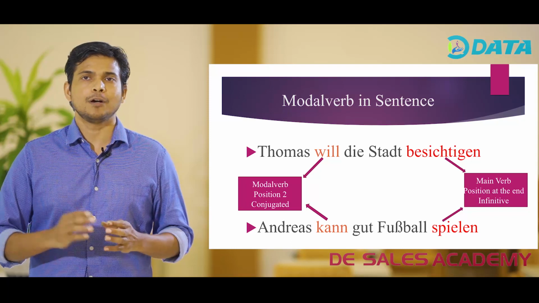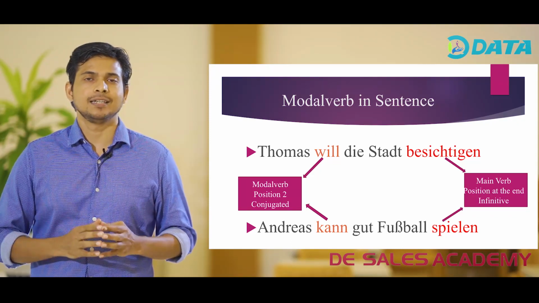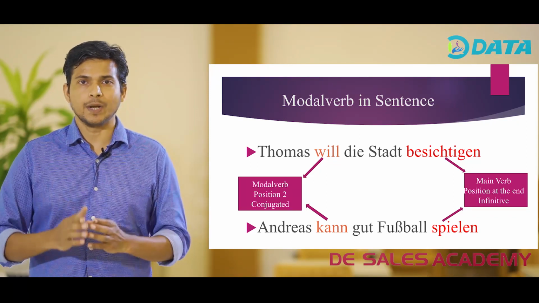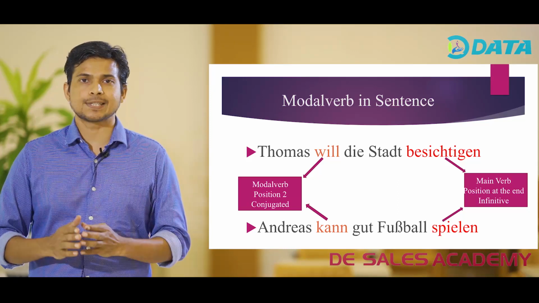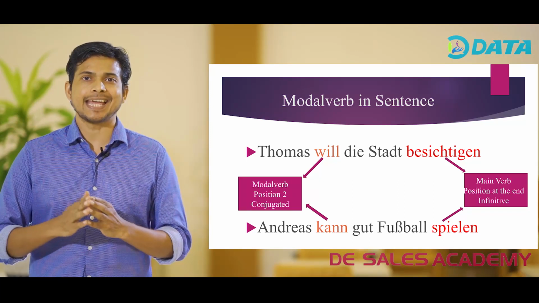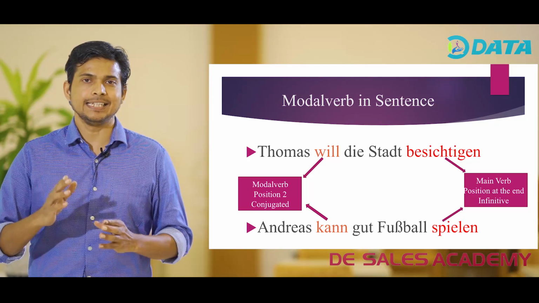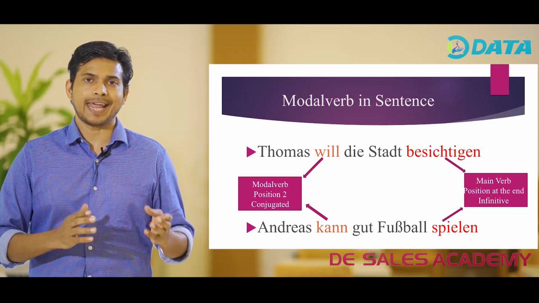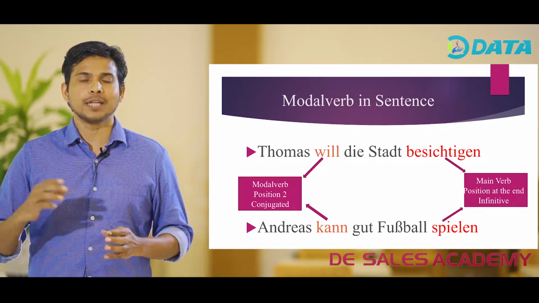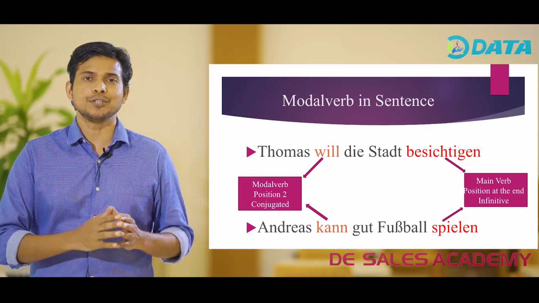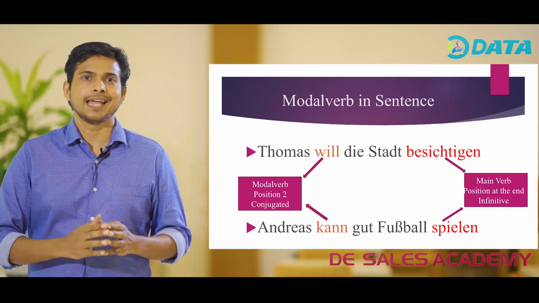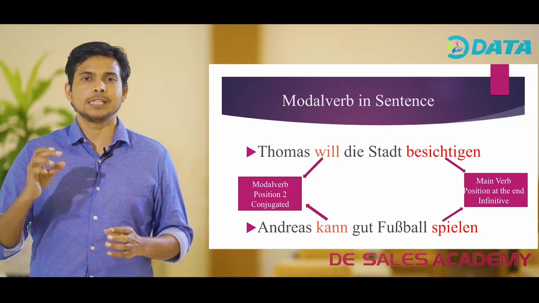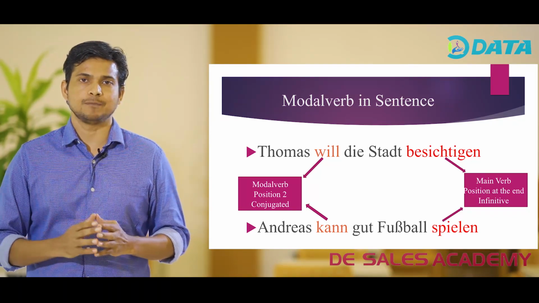The modal verb wollen is conjugated as ich will, du willst, sie es will, and in this sentence wollen is conjugated according to the subject Thomas, and the modal verb is placed in the second position.